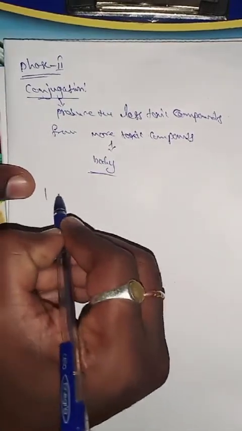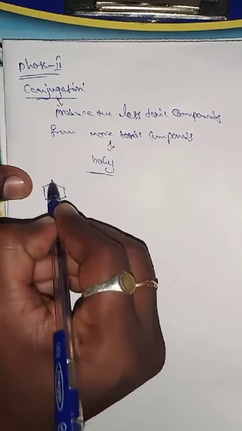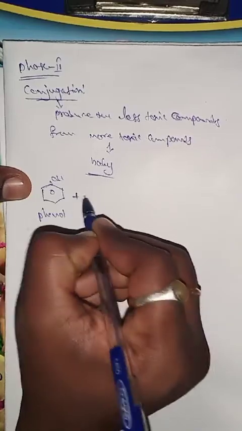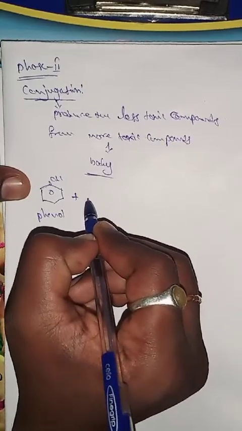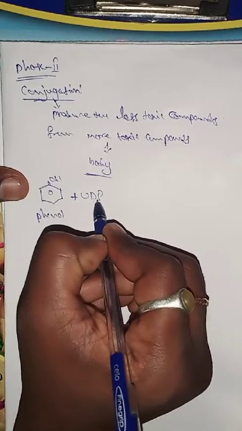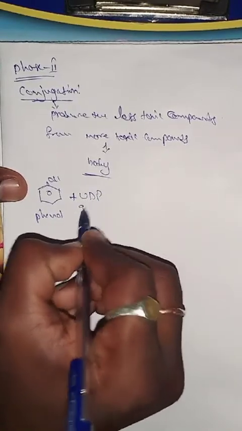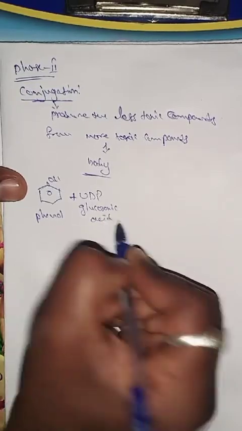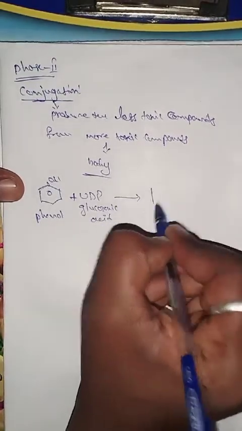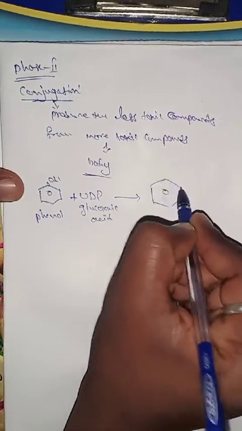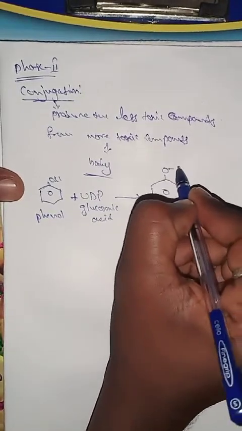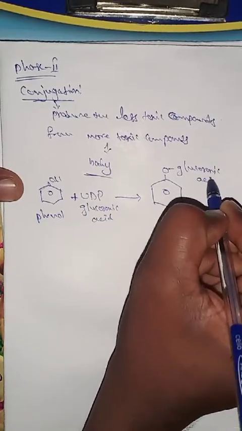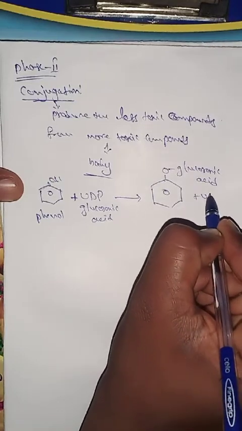Phenol, this is the phenol structure, reacts with the conjugation agent UDP glucuronic acid, uridine diphosphate glucuronic acid, and UDP is produced.